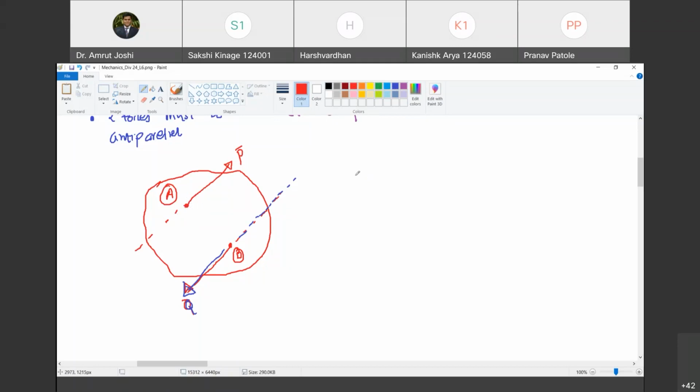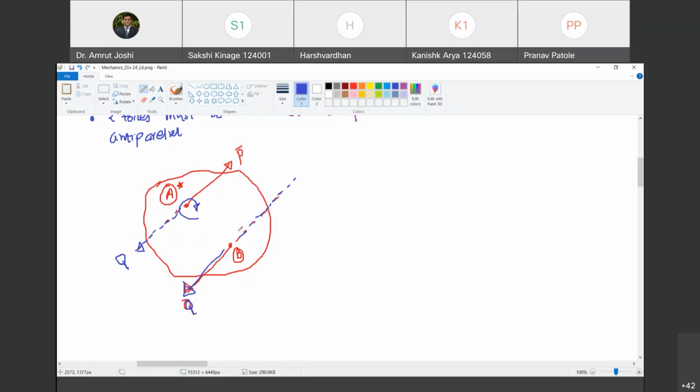Now, what is the effect of Q bar at A? So Q bar का इफेक्ट A पे देखते हैं. Right now, the point under consideration is A. What is the effect of Q bar at A? तो क्या करना पड़ेगा? I will have to shift this Q bar as it is. Do you agree with me? Yes, sir. And now imagine you are holding the body at point A. What kind of movement does Q bar produce at A? Tell me. Clockwise. So it is also going to produce a clockwise movement.